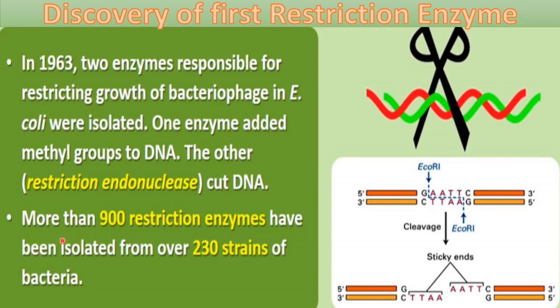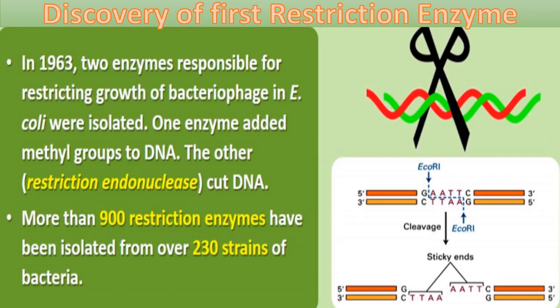More than 900 restriction enzymes have now been isolated from over 230 strains of bacteria. So from where did we get restriction enzymes? From bacteria, from prokaryotic cells.